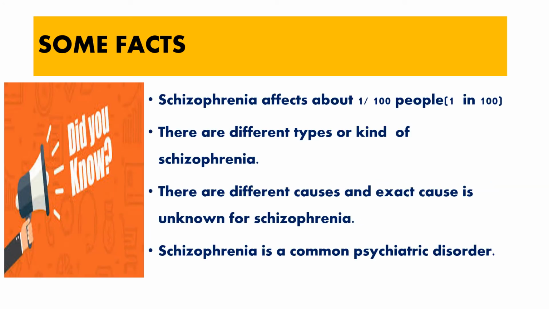Now we will see some facts about schizophrenia. Schizophrenia affects 1 in 100 people. Of course, that's not a bad range. There are different types of schizophrenia, and there are different causes, but the exact cause is unknown. There are a lot of risk factors which precipitate schizophrenia, but the exact cause of this condition is unknown.